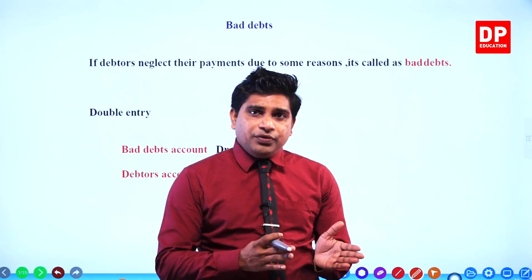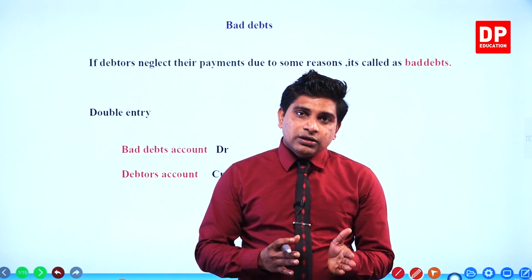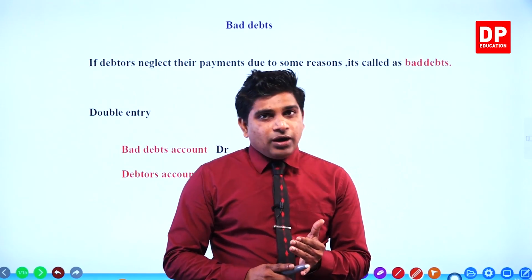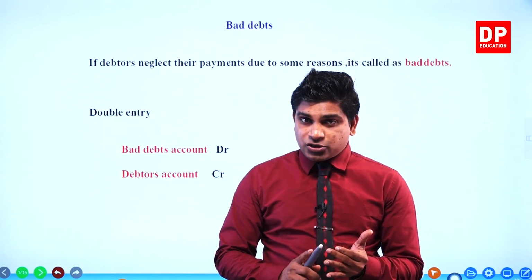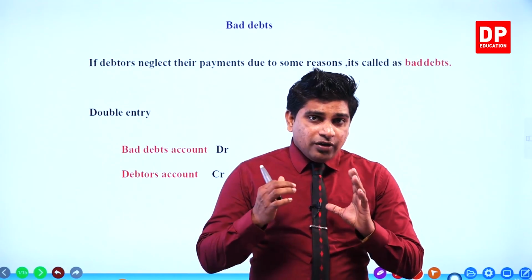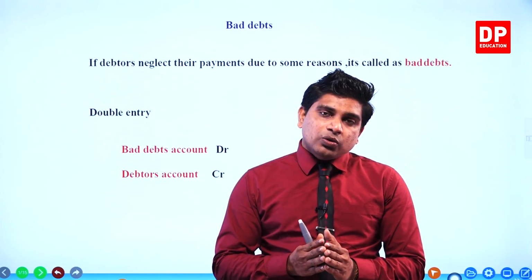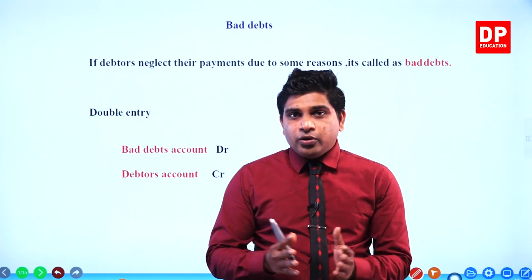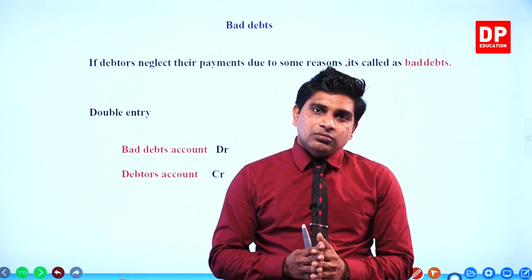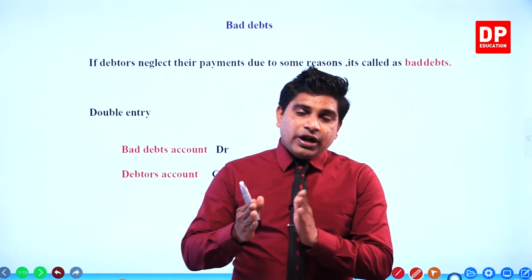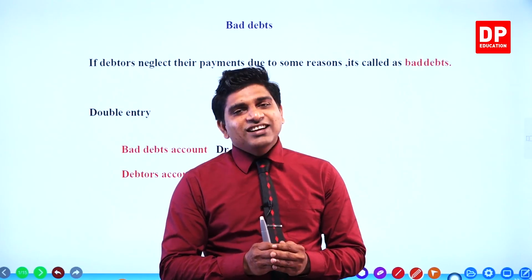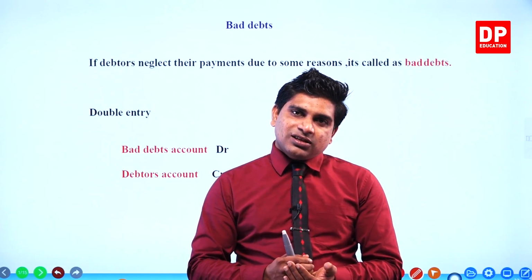In the last video, we have done accrued income and accrued expense. There we have discussed how to record accrued income in the financial statements and how we record them in the general journal and ledger accounts.